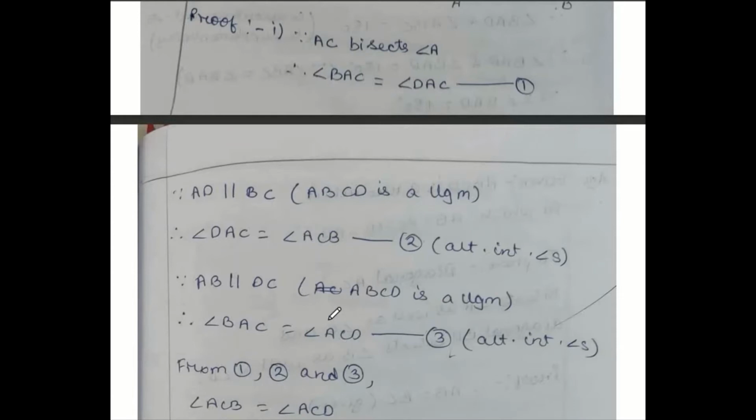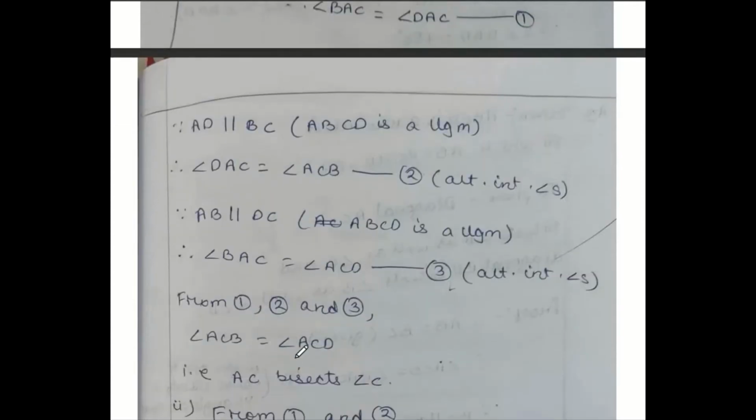After making these three conditions: in condition 1 we got BAC and DAC both are equal. In condition 2, DAC equals ACB. Condition 3, BAC is equal to ACD. That means these two will be equal. So from 1, 2, 3 we can write angle ACB and ACD both are the same. If these two angles are the same, then AC bisects angle C. From condition 1 to 3 we got angle ACB equal to ACD, that is, AC bisects angle C.